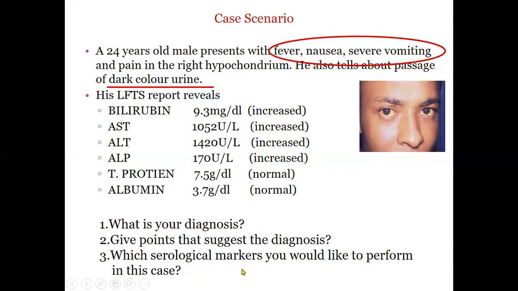Then hepatitis B surface antigen, because screening is also done to rule out other causes of viral hepatitis, like anti-HEV, then HBsAg, then anti-HCV. These are the investigations you can write over here. So this is a very simple scenario, but you have to attempt according to the investigations.